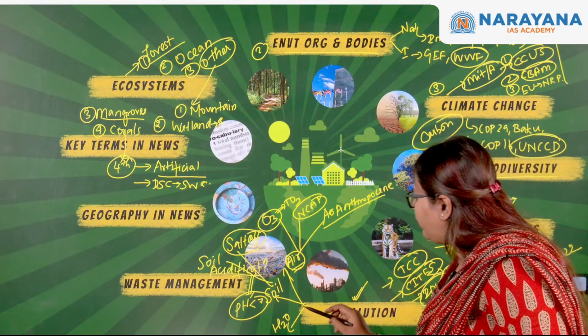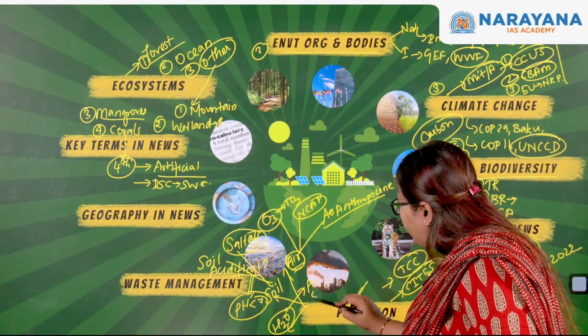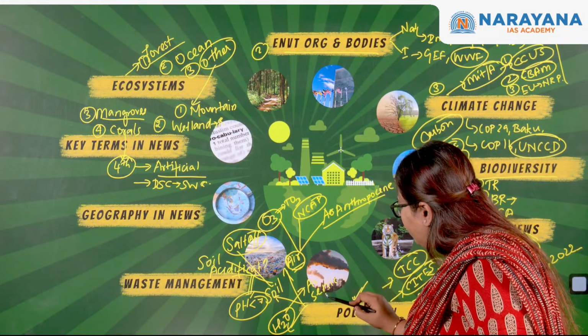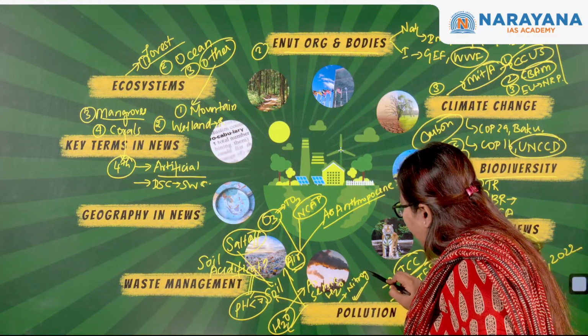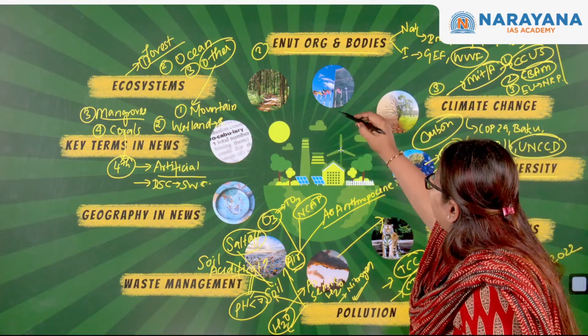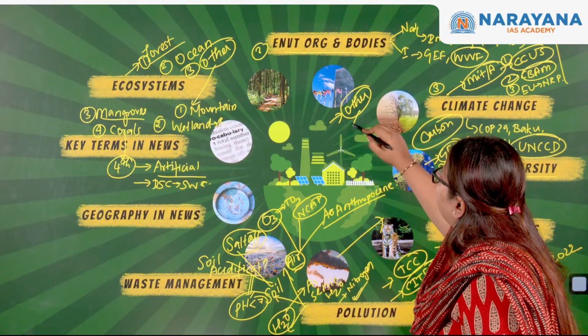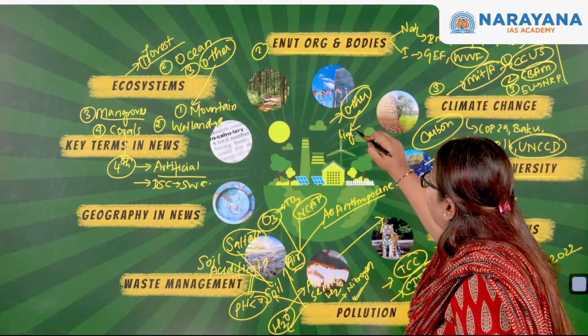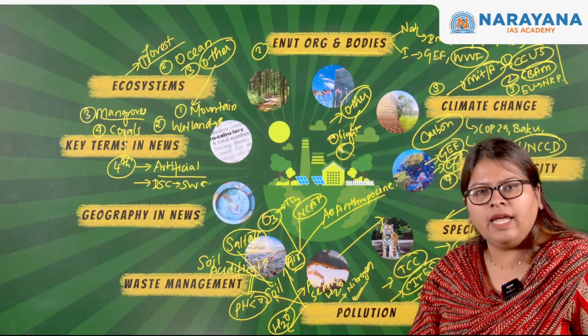And then in water pollution, we discussed the arsenic contamination of water, the nitrogen contamination, etc. And after that, we moved to other types of pollution. In other types of pollution, we discussed the concept of light pollution and what was the observation by the World Atlas on light pollution.